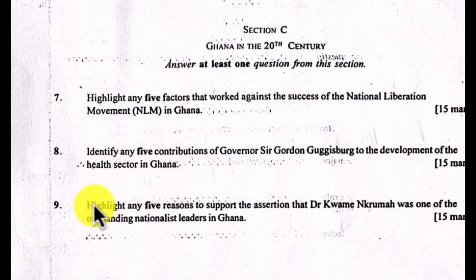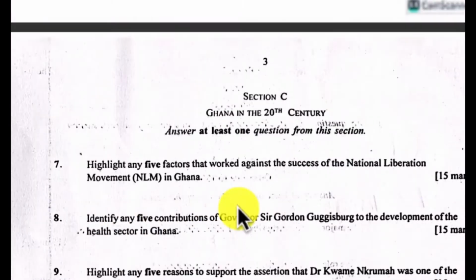Then 9, highlight any 5 reasons to support the assertion that Dr. Kwame Nkrumah was one of the outstanding nationalist leaders in Ghana. This was one of the interesting questions that I found. I think at that time there was this trending, when Napu said something about Nkrumah and it was trending all over. So Nkrumah's issue was trending all over, and that, I'm sure, occasioned this question. It's a very interesting question. So these are the questions that came this year.